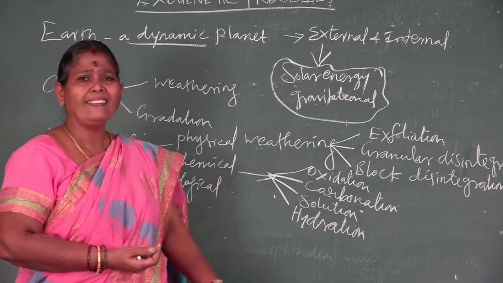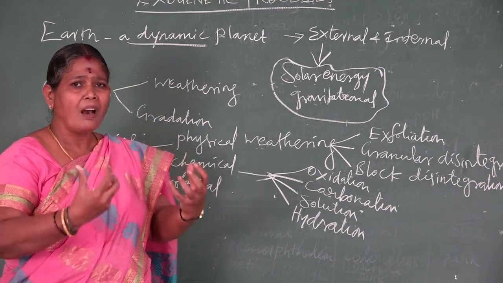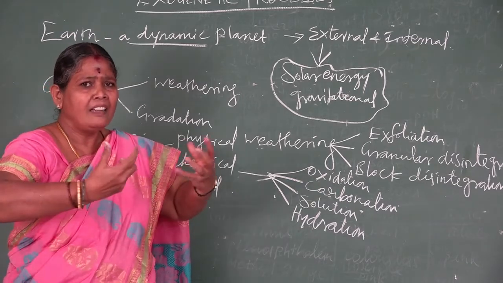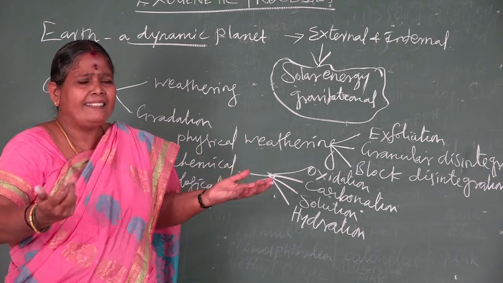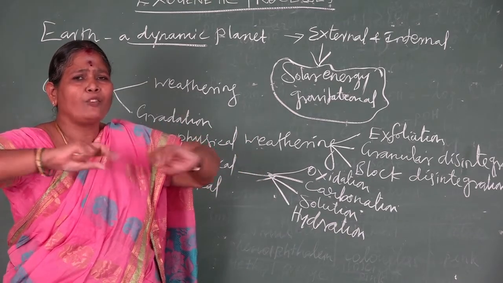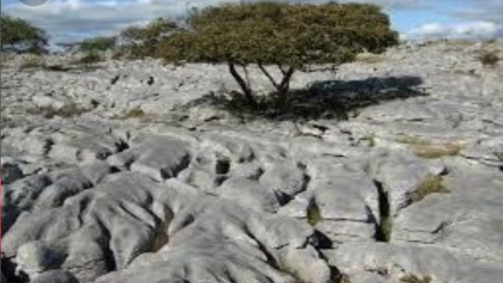Then the next one we say hydration. Hydration means some rocks have the capacity to absorb water, enlarge and bulge in shape. In due course of time, they become rock particles. So that is by absorption of water, H2O, by the rocks, which results in disintegration.